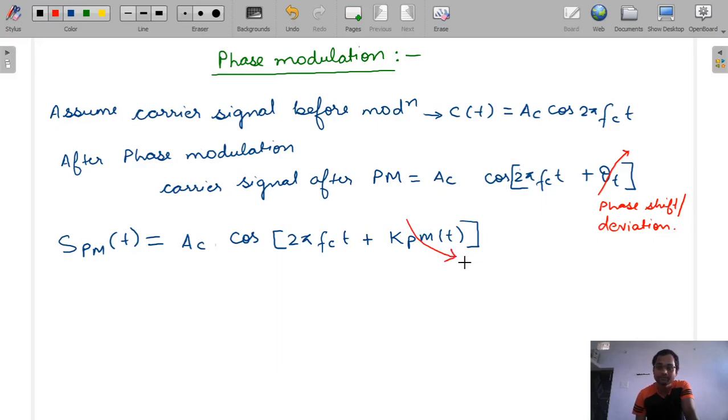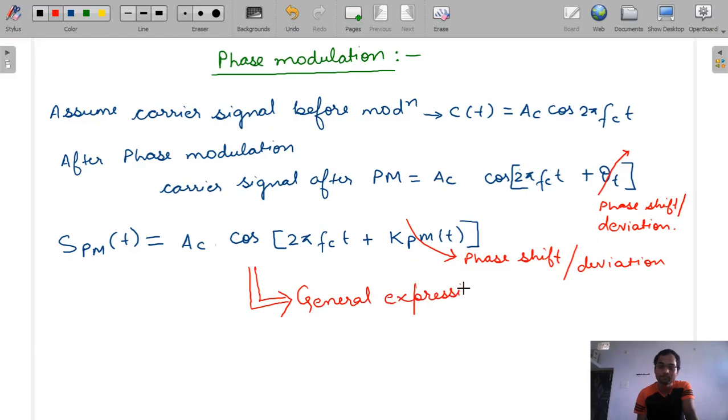Okay, because due to the change in the message signal there is a phase shift or deviation, and this is our general expression of phase modulated signal. And kp is the phase sensitivity, we already studied this.